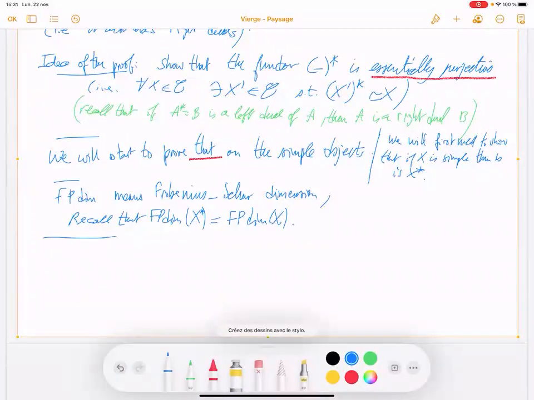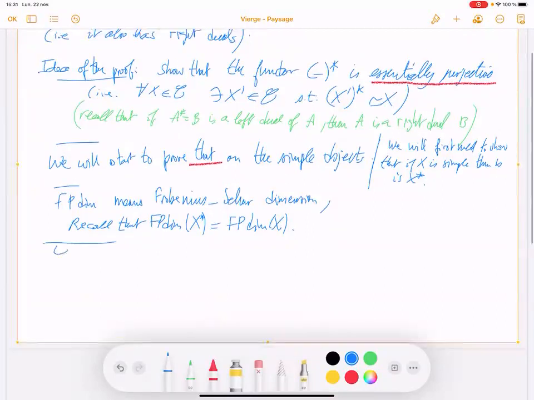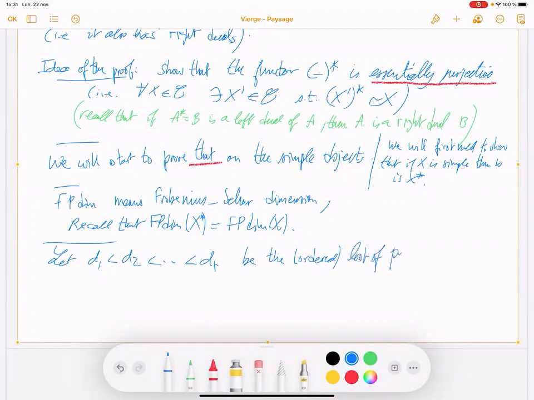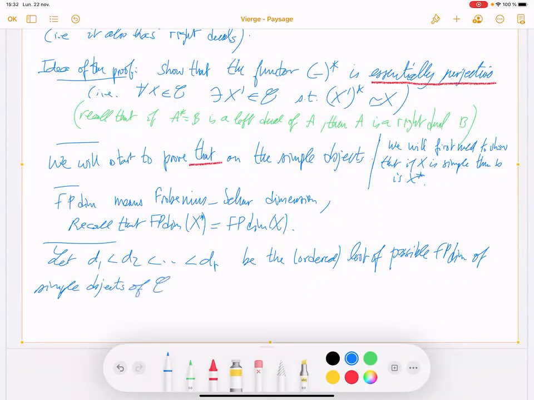So let d1, d2, ..., dr be the ordered list of possible FPdim, Frobenius-Perron dimension, of simple objects of the category.